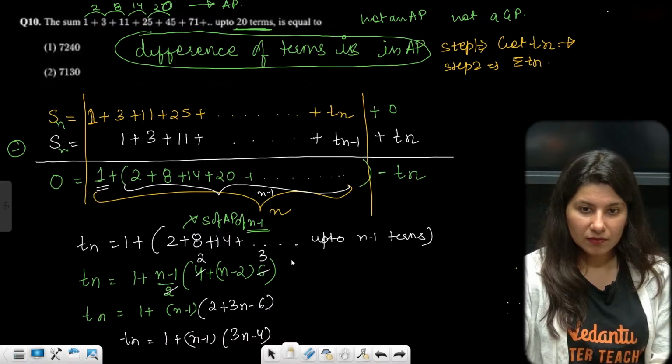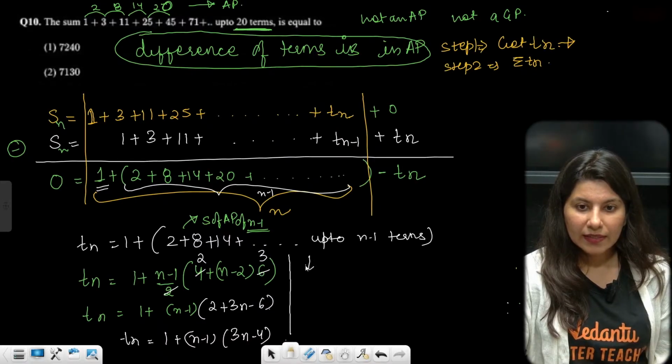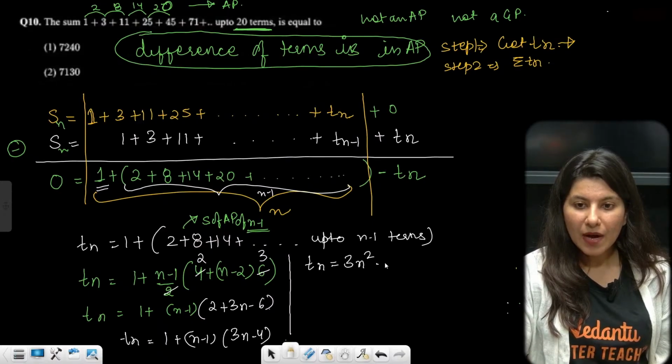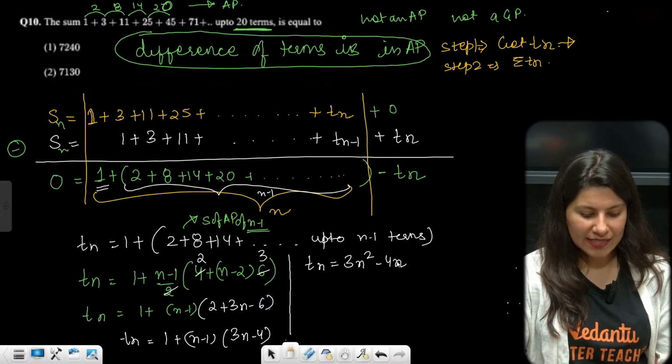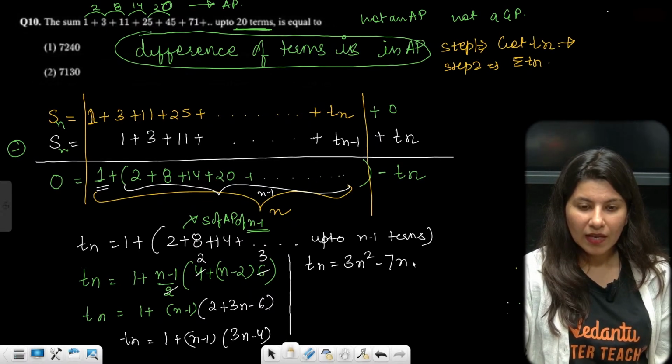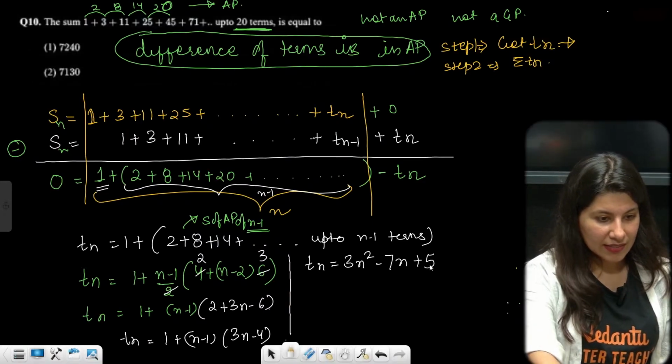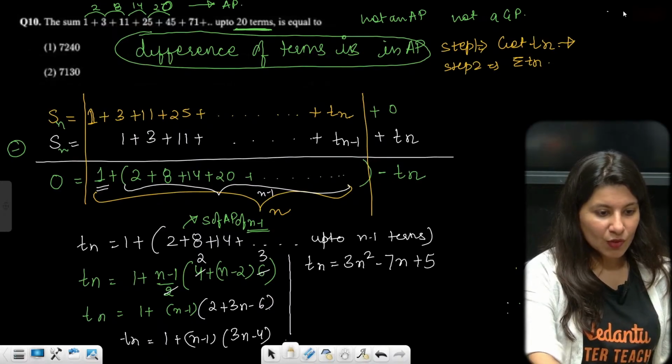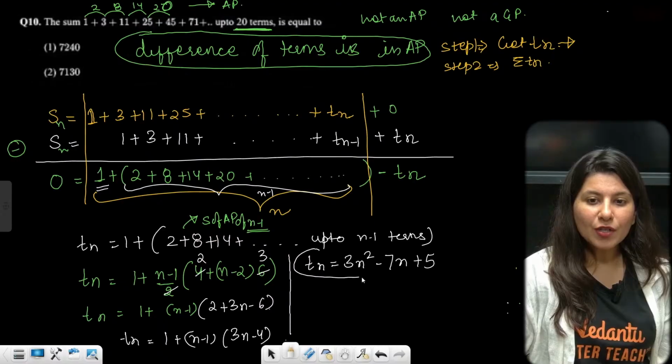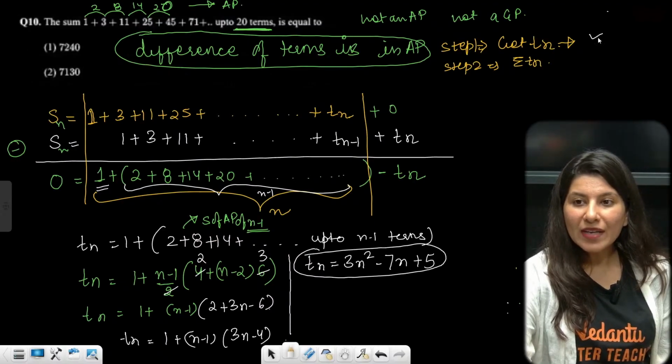Tn is equal to 3n square minus 3n minus 4n, so minus 7n, plus 4 plus 1, so plus 5. So this is your Tn. Now you've got your Tn, so step 1 is done.